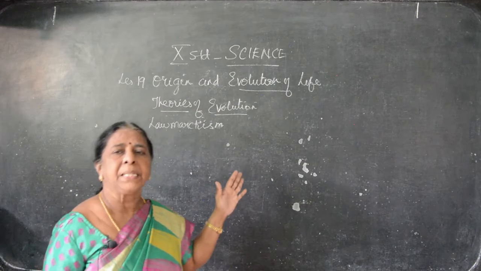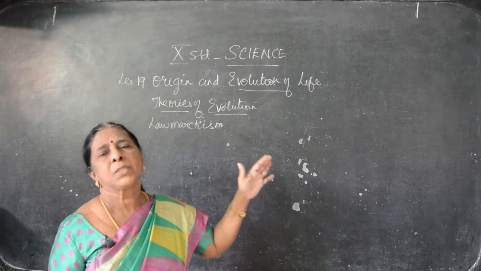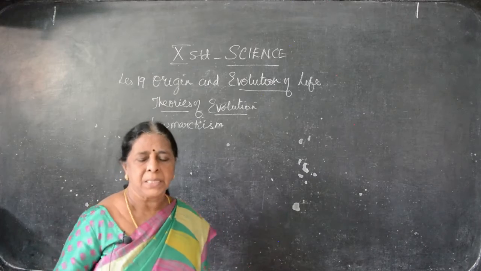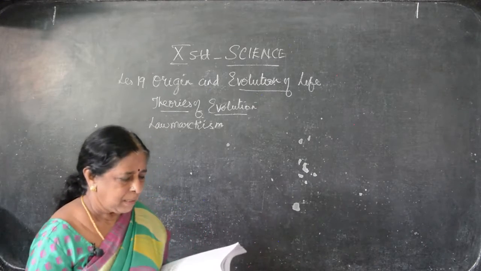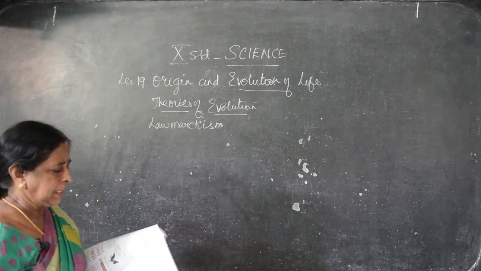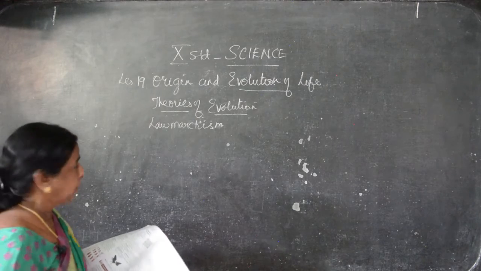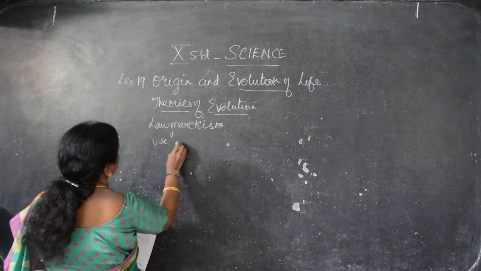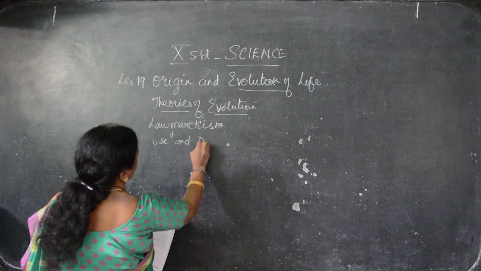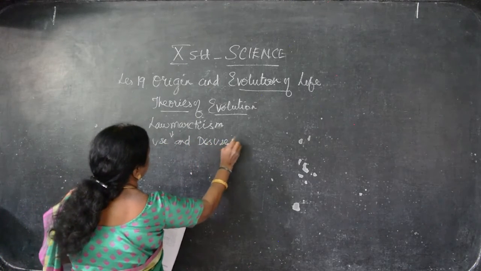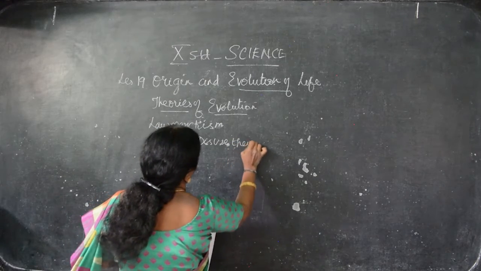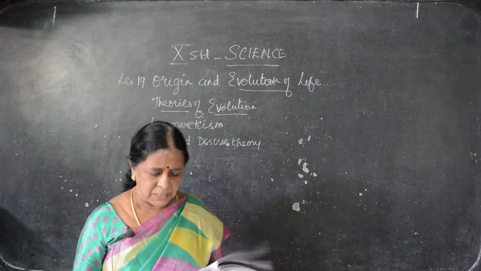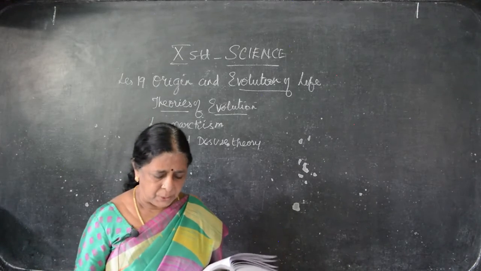So Lamarck said his theory, it is known as Lamarckism. Darwin said his concept, that is known as Darwinism. We'll see first Lamarckism. Already in the previous class I said internal vital force. Otherwise Lamarck's theory is known as use and disuse theory. We gave the example also for that. Internal vital force, environment and new needs, and use and disuse theory.